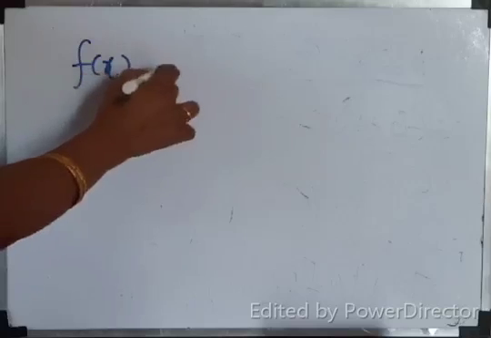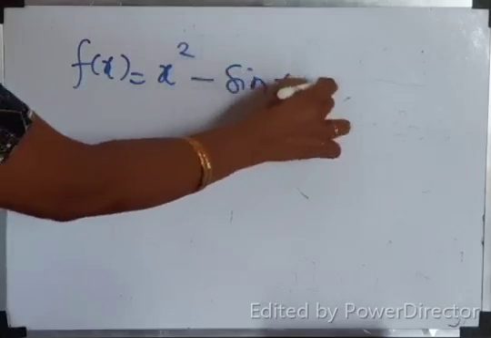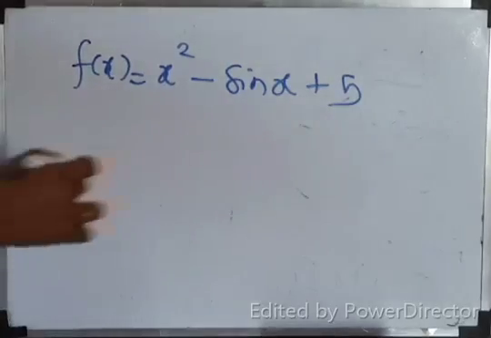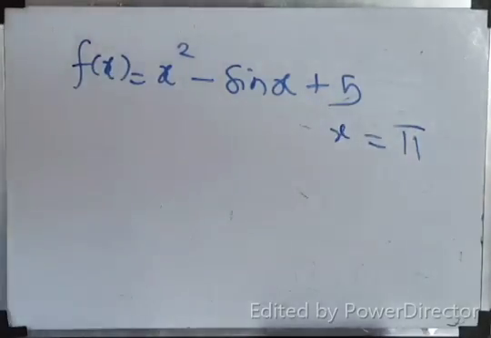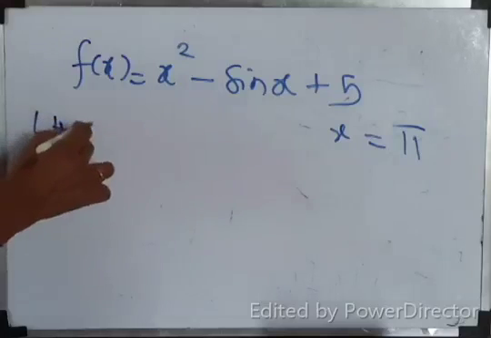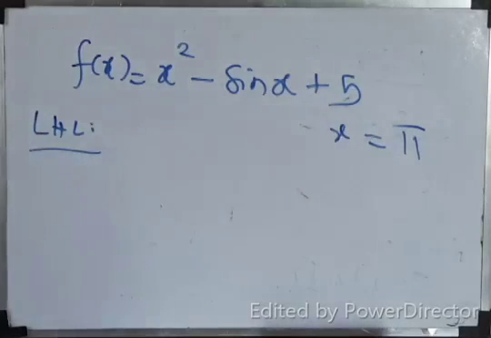Show that the function is continuous at x equal to pi, that is x equal to 180 degrees. The function is f of x equal to x square minus sin x plus 5. Continuous at x equal to pi. Okay, direct substitution. Ma'am, the function is not a split function. Less than pi, greater than pi are not given, so how can we take?